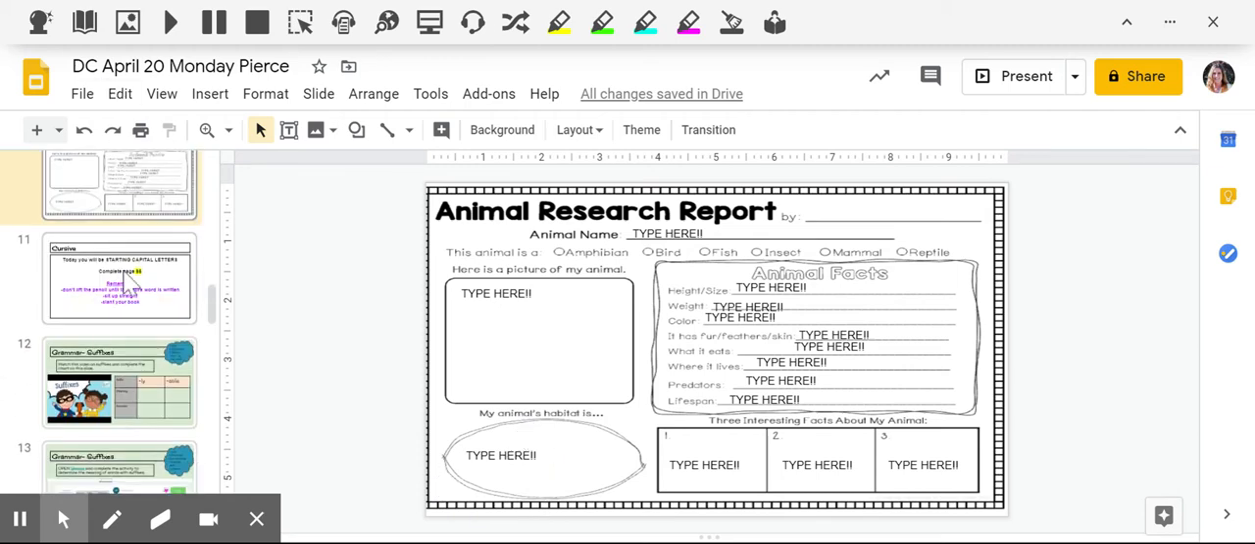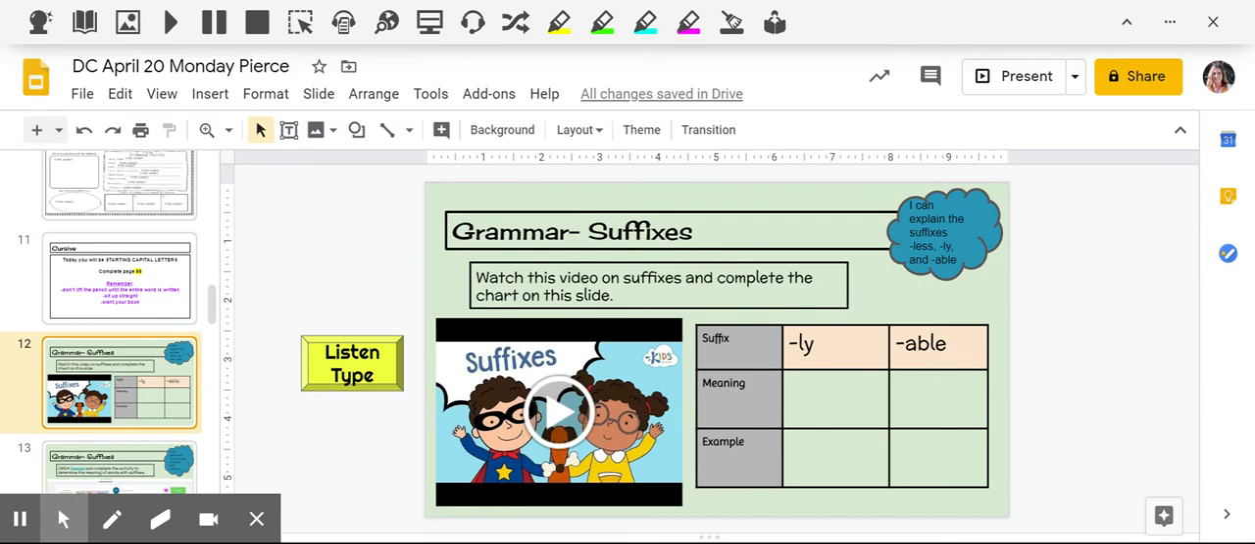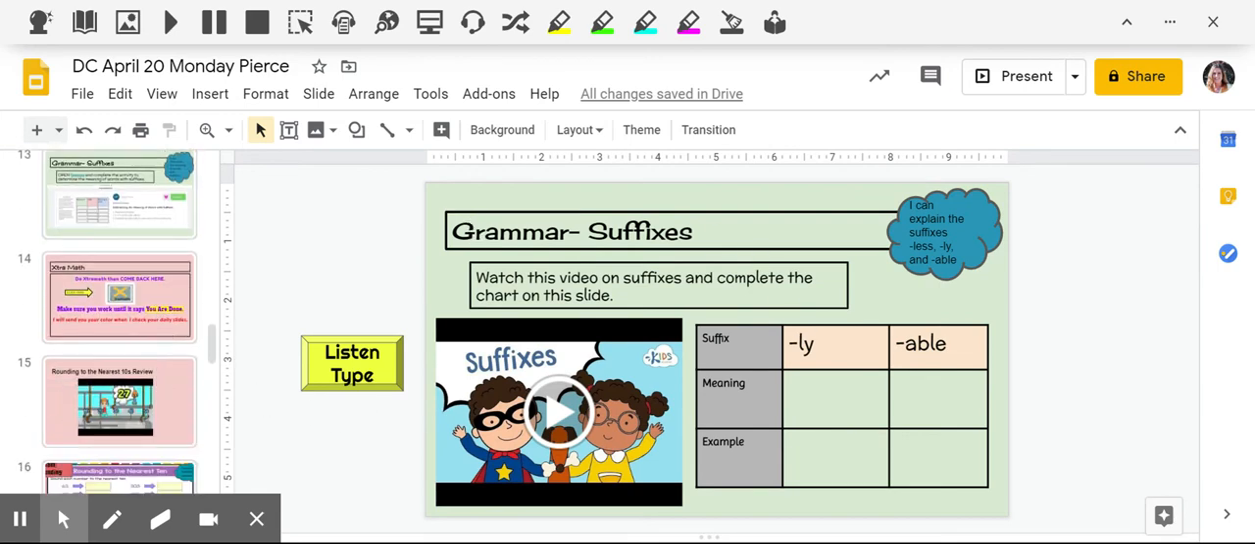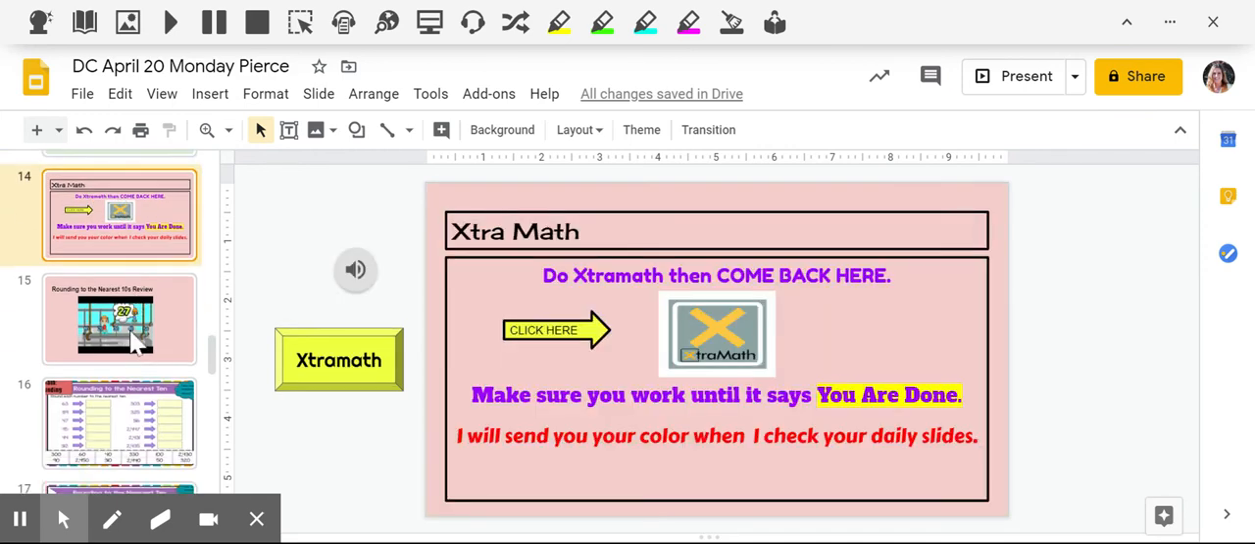Then you have cursive and then a suffix activity. So the meaning and give an example. Then extra math and then round.